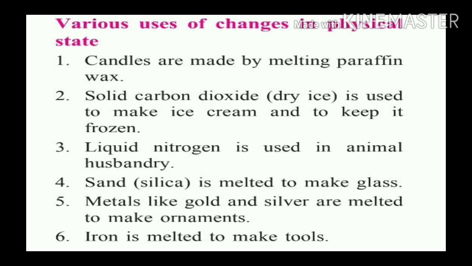Fourth one, sand, means silica, is melted to make glass. It means glass is made from molten silica. Metals like gold and silver are melted to make ornaments. It means ornaments can be made by melting gold and silver. Iron is melted to make tools. Means we can make tools from molten iron.